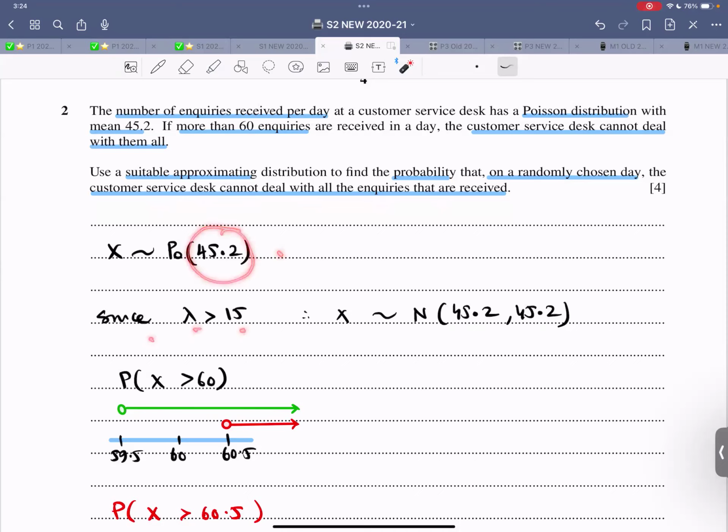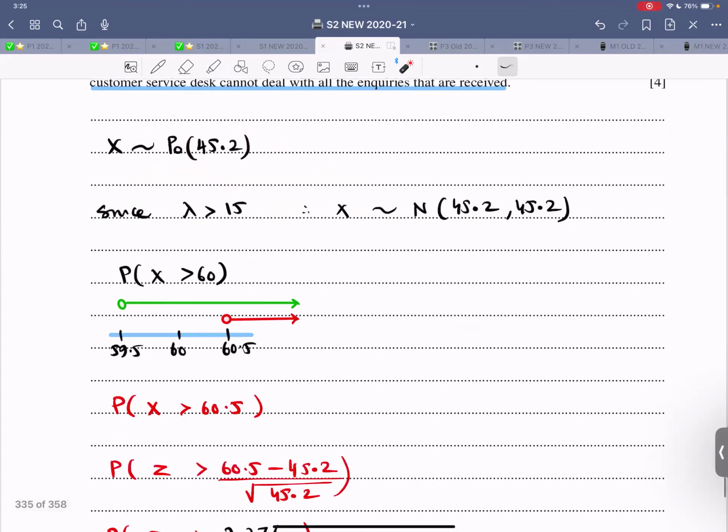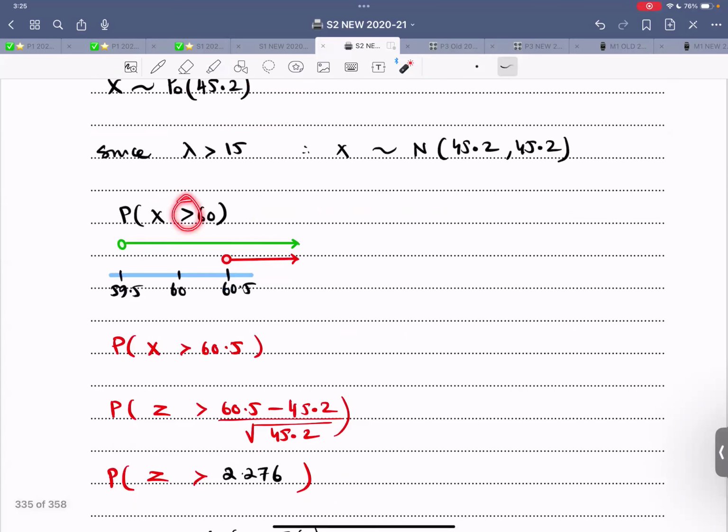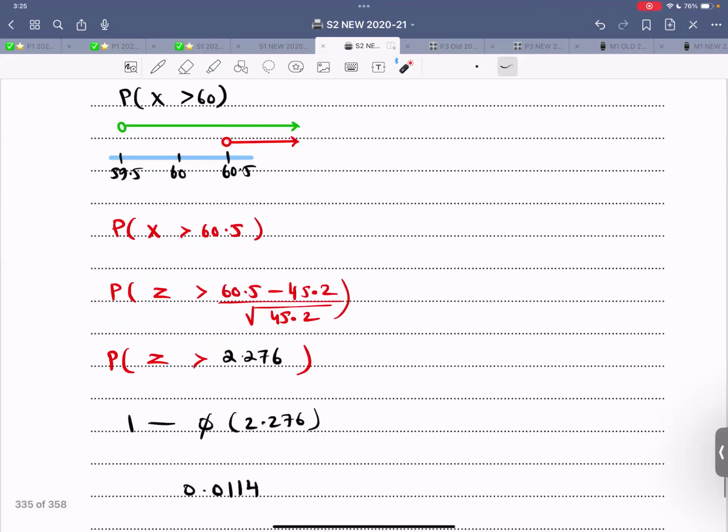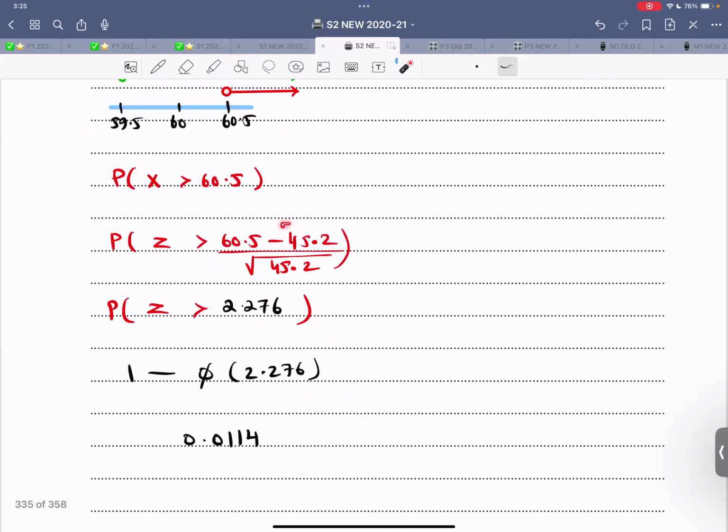Since lambda is greater than 15, what do we do? We convert it into a normal distribution. So x follows a normal distribution, 45.2, 45.2. We are looking for greater than 60, continuity correction. 60 is not inclusive. Choose the upper bound, that is 60.5. Once you have chosen 60.5, standardize. You get this z value.